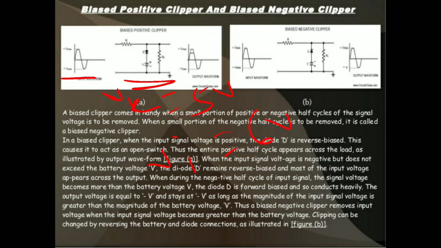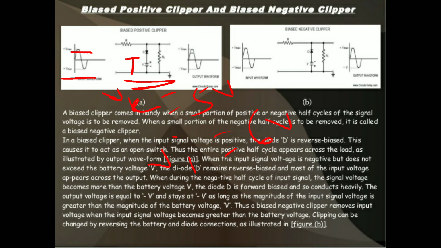So we are considering the positive half cycle. In this condition, the diode is in forward bias condition, acting as a closed switch, and all the input is passed through the diode to the reference voltage VR.